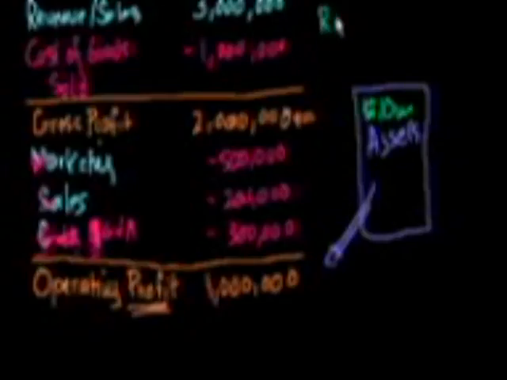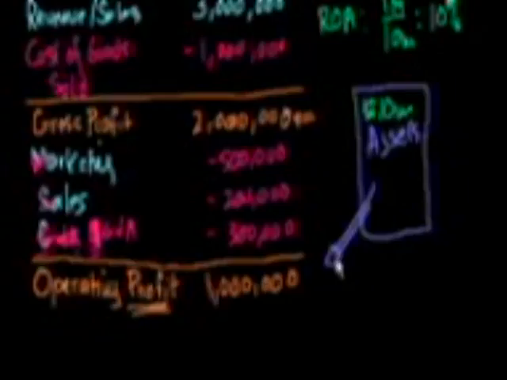Our return on asset, often acronymed ROA, would be, well, the numerator is the return, which is $1 million. The denominator is the assets, $10 million. So we got a 10% return on our assets, right? For a $10 million investment, we're getting $1 million a year. We're getting 10% of our asset investment back every year. So that's a nice thing to keep in the back of your mind, this return on asset concept. And it's very closely tied to operating profit and the actual assets of a firm.